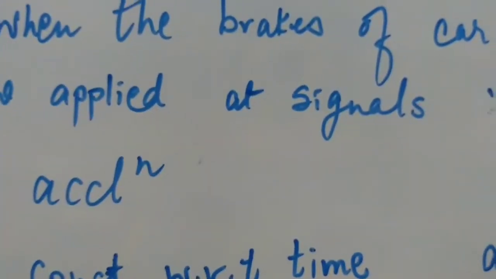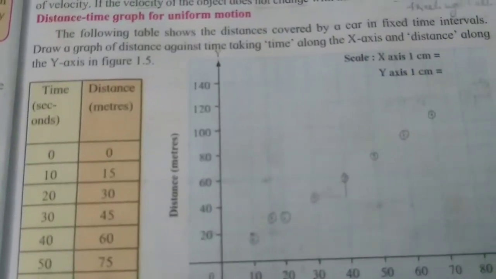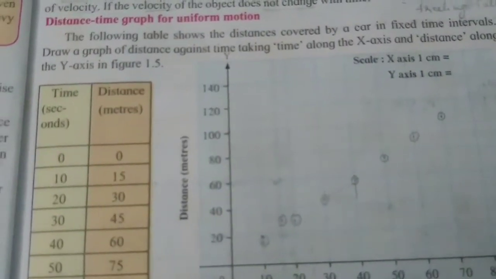So you see, after 1 hour, 2 hours, 3 hours, 4 hours, 5 hours, what is the velocity? Velocity is 60 kilometers per hour. So it is remaining constant. Velocity is on the y-axis, but it is remaining constant. For any hour you take, velocity is remaining the same. So such type of motion in which velocity remains constant with respect to time is said to be zero acceleration.